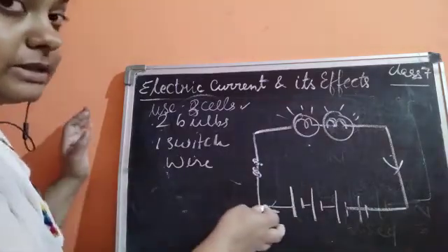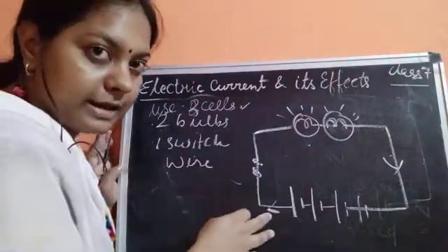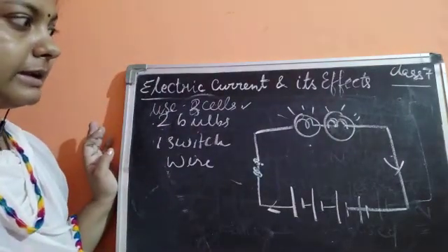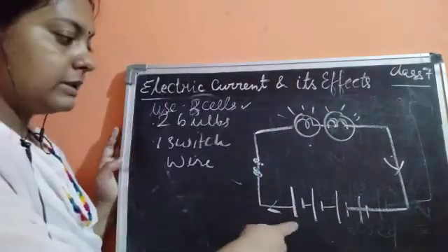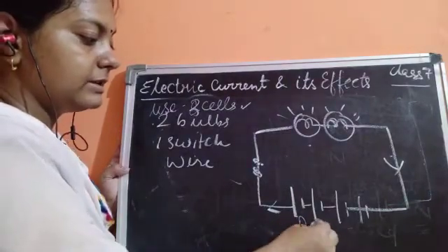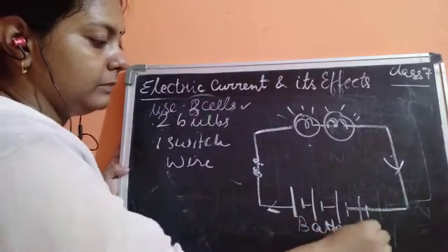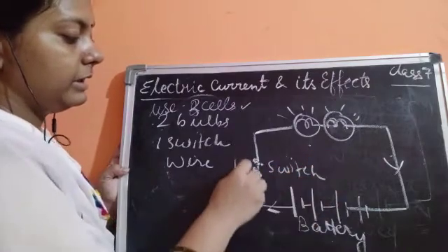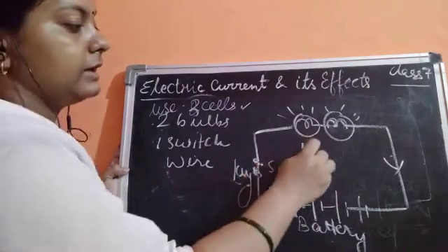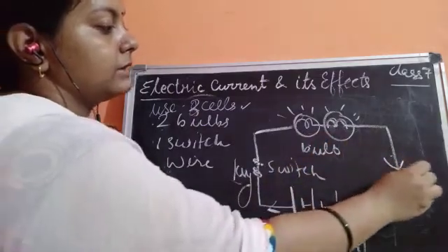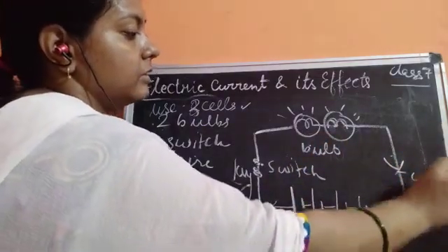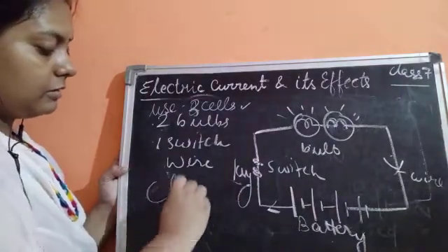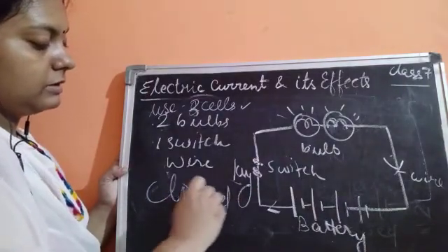So we'll just label this circuit diagram also. Here the labeling is like this. This is a battery, a combination of cells. This is a switch or a key, it could be written as a key. These are the bulbs, and this is a wire. So this was all about the labeling of your closed circuit.